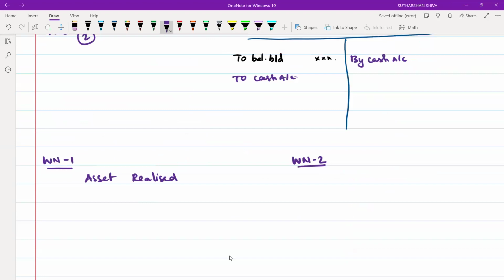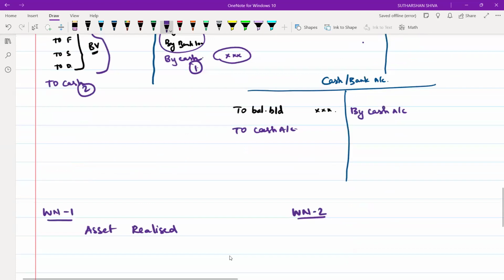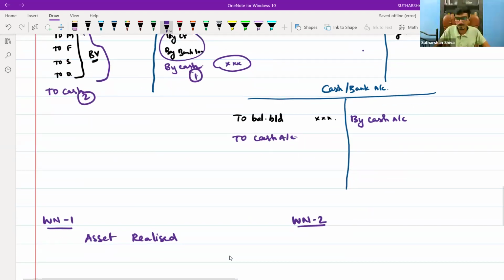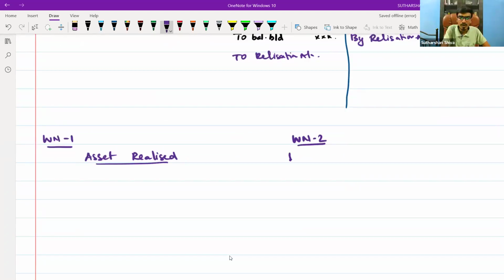So in the cash account, we put by realization account, to realization account. Whenever you come across realization, you prepare 2 working notes. One is for asset realized and the next one is for settlement of liability.